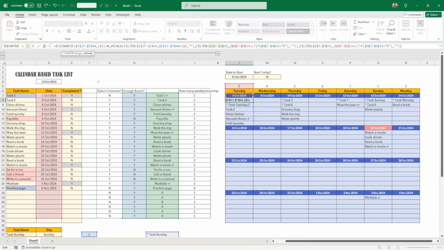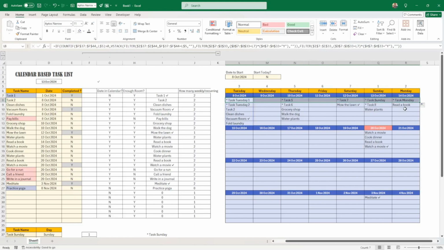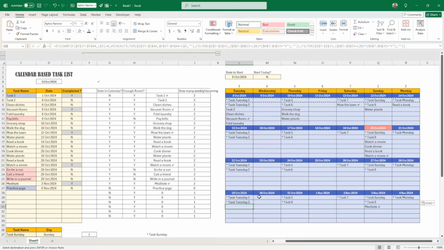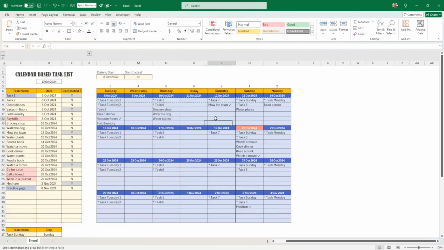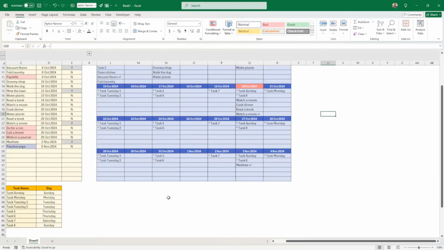Okay, so that's wrong. I insisted enough on this, and then I didn't follow my own rule. So okay, I'm just going to put that here. Here come all the weekly tasks. Okay, so we add this. Now we have our weekly tasks showing here. And we have the other one that we can tick.